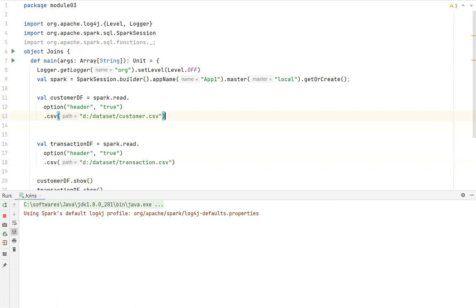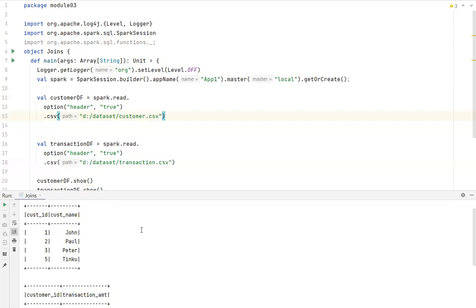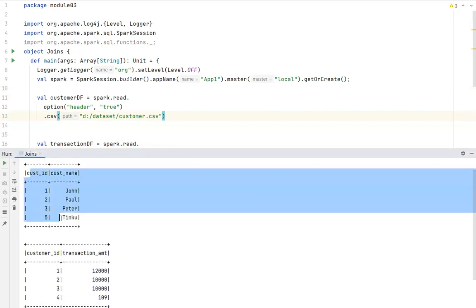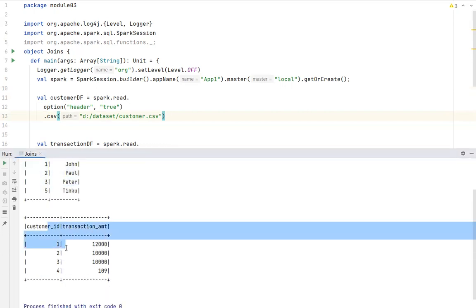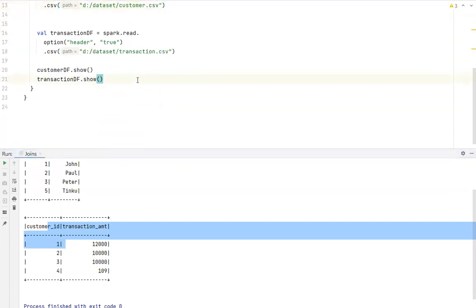Let it print. So I have two data frames. This is one data frame and this is another data frame. Let's assume I want to do join. So let's say I want to perform inner join. I hope everybody is aware of inner join. So we will perform inner join between these two data frames.